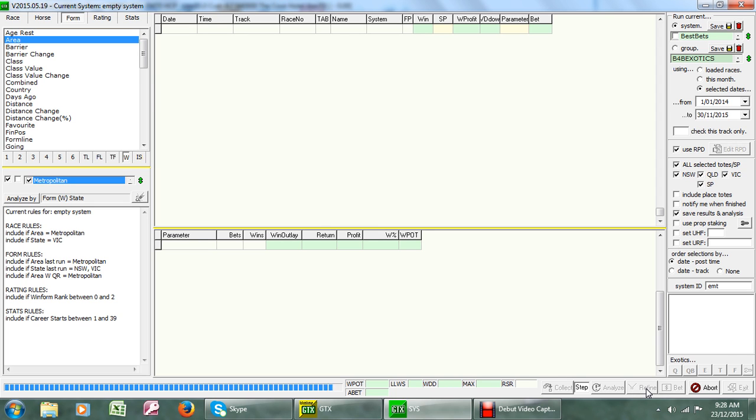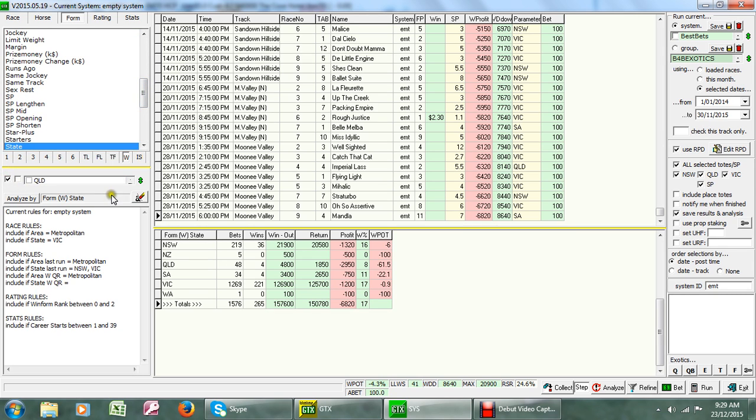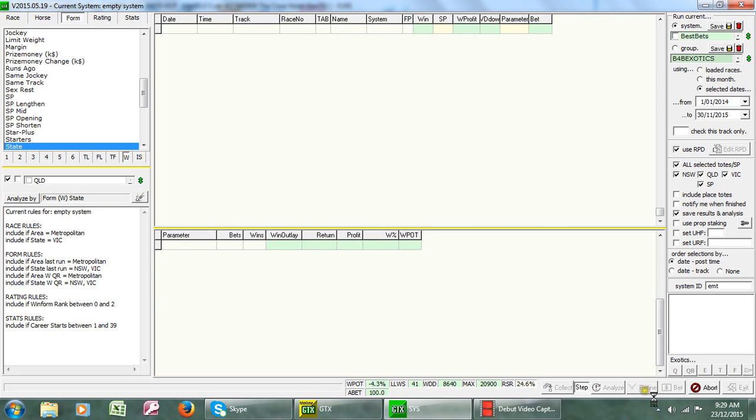And we can see that in this instance, it does include horses from other states, none from New Zealand, 8% Queensland, 11% South Australia, so that's in keeping with the others, 17% Victoria, 16% in New South Wales. So once again, if we now go down here and click on state, and say, okay, let's only look at New South Wales and Victoria. Okie doke. And we can refine that.